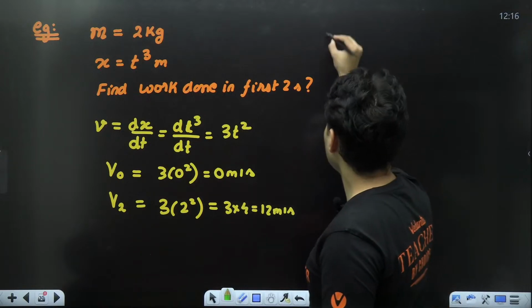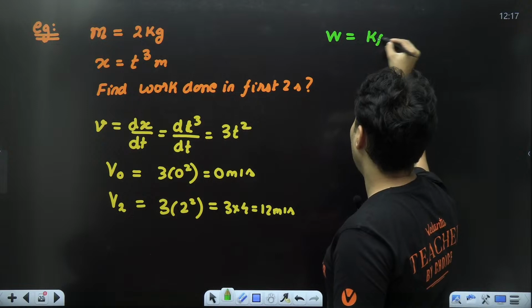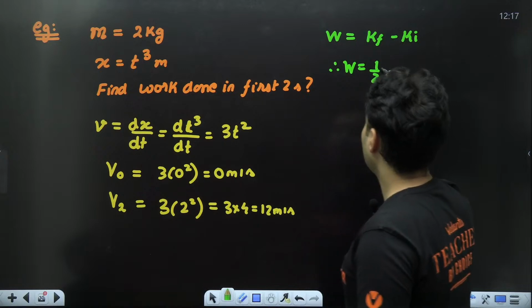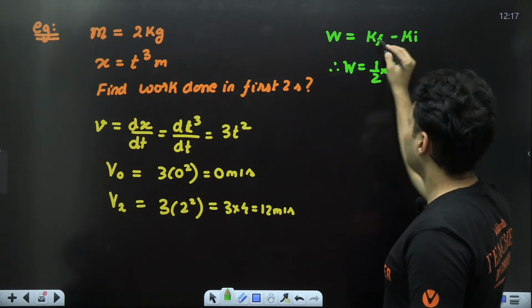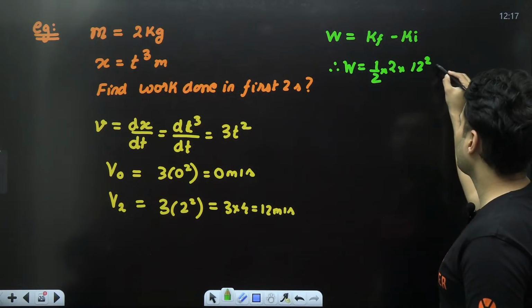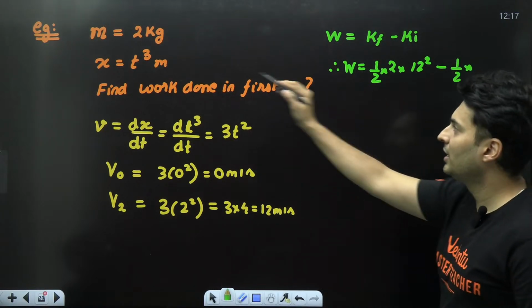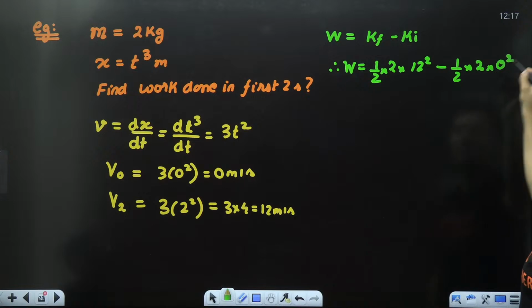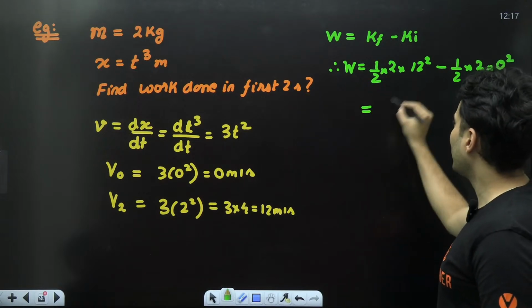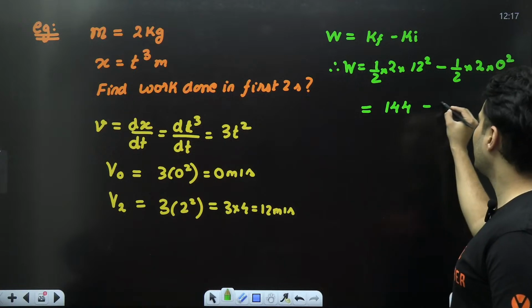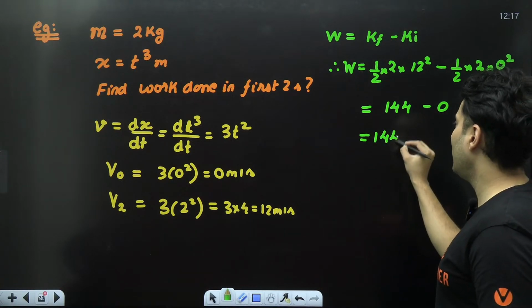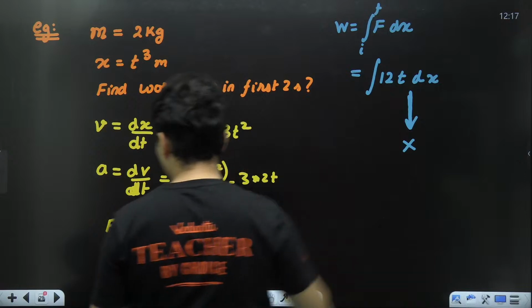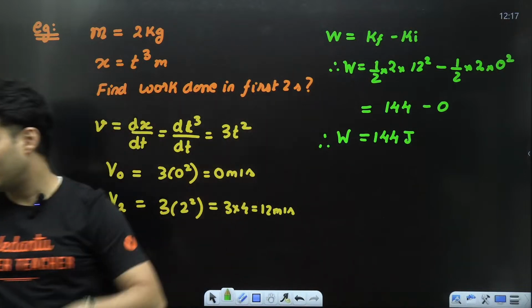How? Observe. Work is nothing but final minus initial kinetic energy. Therefore, work will be final, half into mass, which is 2, velocity finally was 12, so 12 square, minus initial kinetic energy, half into mass, which was 2, into initial velocity, which was 0 square. So what do we get? 2 cancels, 12 square is 144. This is nothing but 0. So hence the answer is 144 joules. We got the answer without even integrating. We got it like this using work kinetic energy theorem.